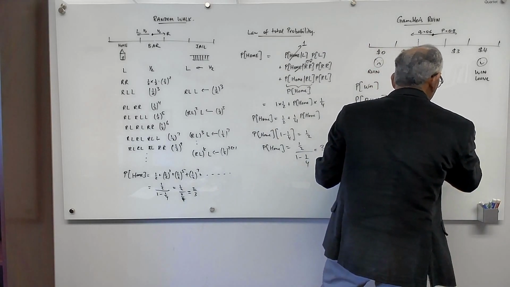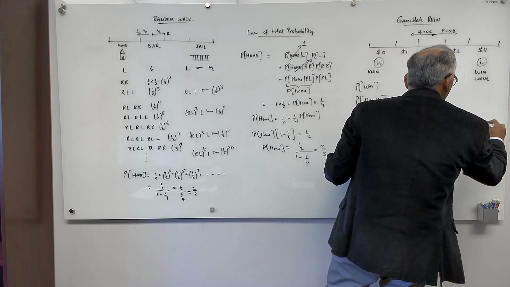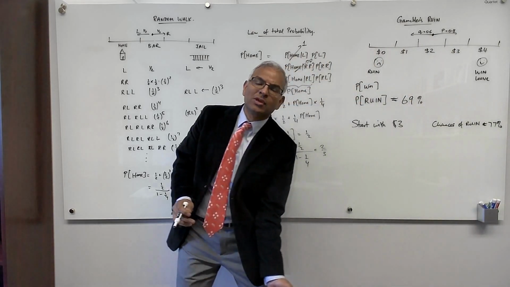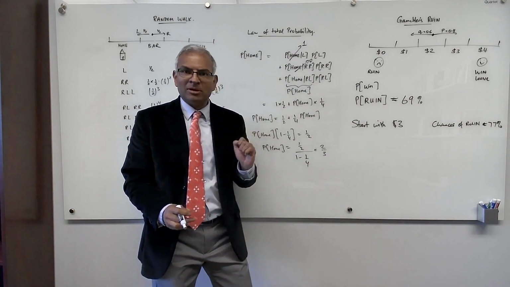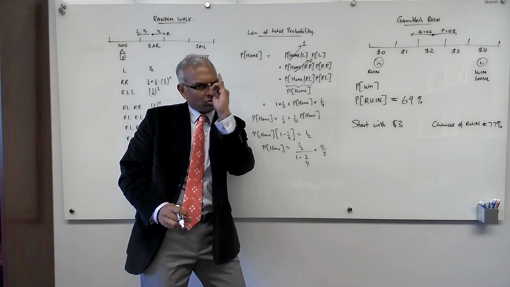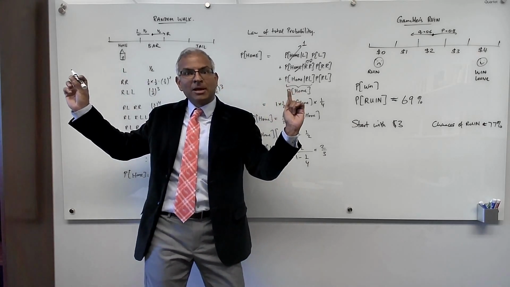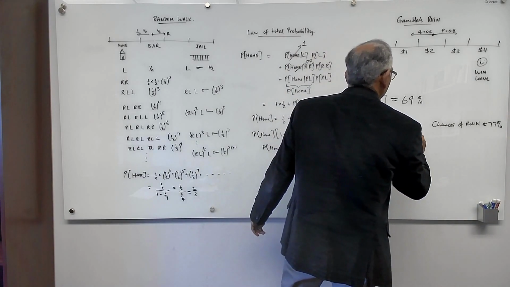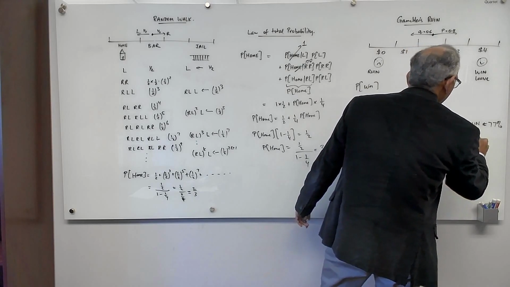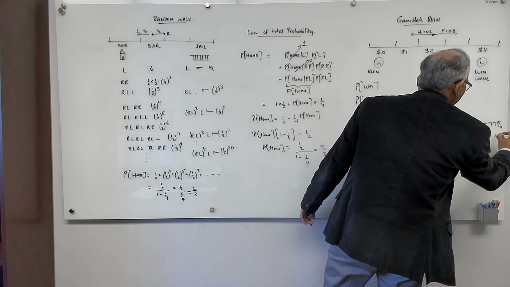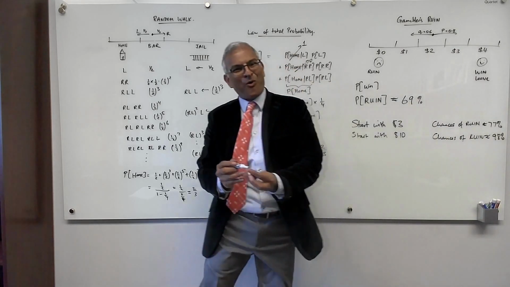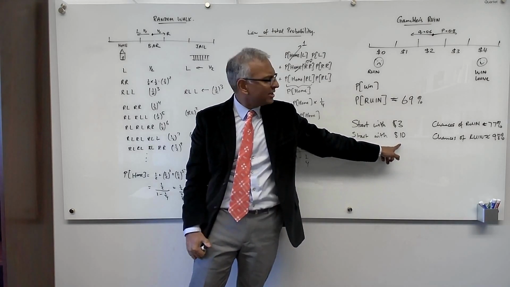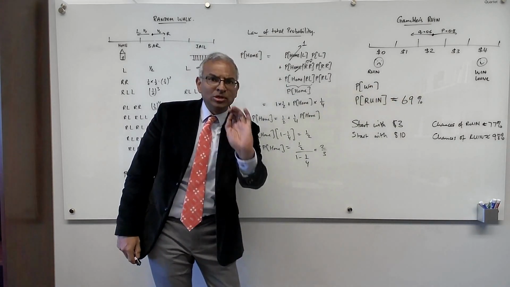Chances of ruin are approximately 77%. Wow! Your chances of ruin went up if you start with more money. So let's see what happens if you start with $10. You'll play either till you get ruined or till you double up to 20. Start with $10, chances of ruin are approximately 98%. Wow! So in this game, trying to double up with $10, you will get ruined 98% of the time. It's truly a gambler's ruin.